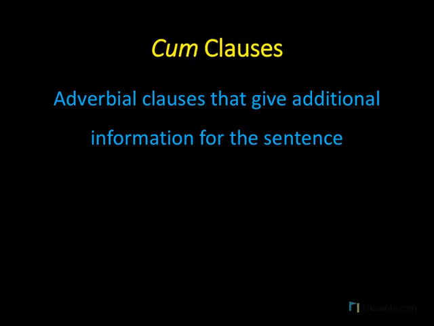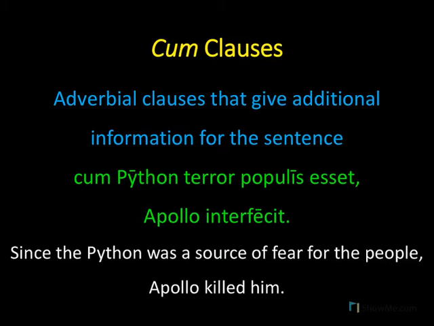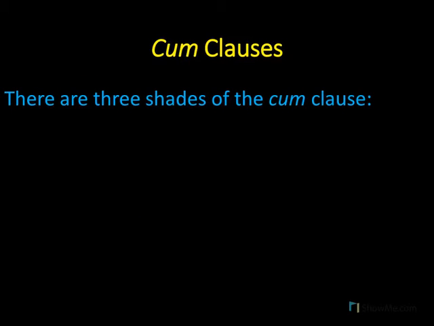So from our examples, we saw the basic sentence, Apollo interfecit, Apollo killed him, the python. But we can add additional information to this sentence using a cum clause. For example, cum Python terror populis esset, since the python was a source of fear for the people. The main idea of the sentence is still that Apollo killed the python, but we've added to this sentence the reason why Apollo killed the python. Cum clauses can have 3 shades of meaning.